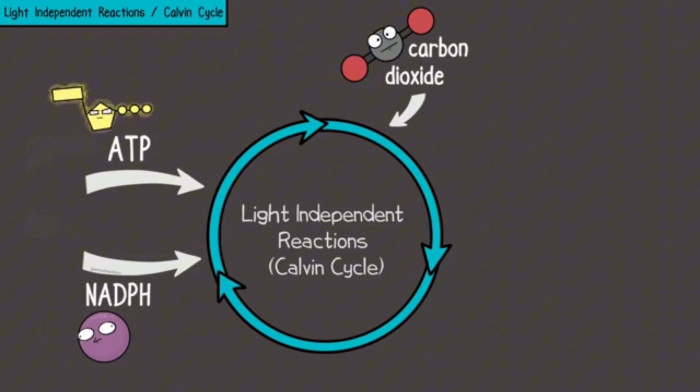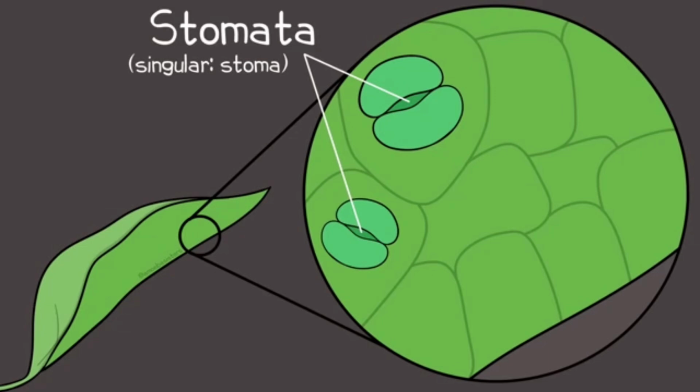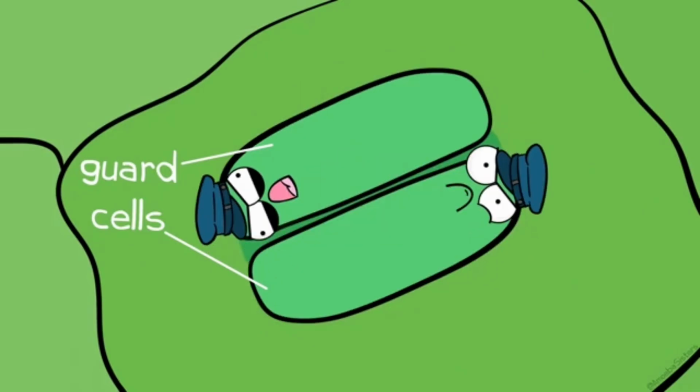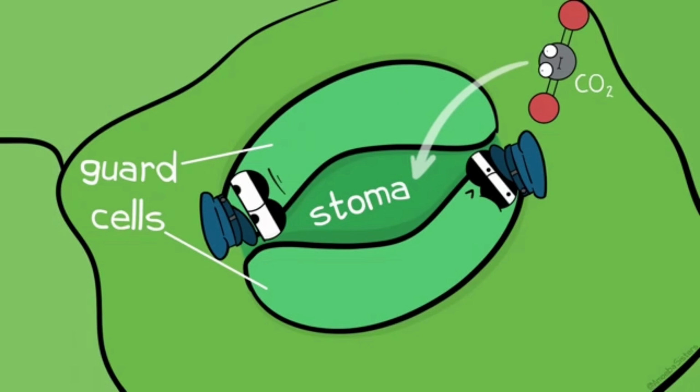In the light-independent reactions, or Calvin cycle, carbon dioxide enters. It is taken in through pores that are often, but not always, on the bottom of leaves, and those pores are called stomata. Plants have the ability to open and close their stomata. The carbon dioxide gas enters the stomata and will be fixed.